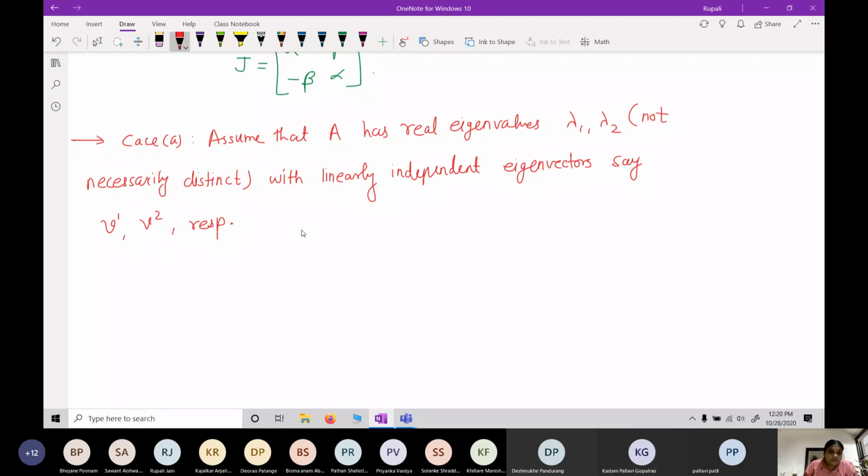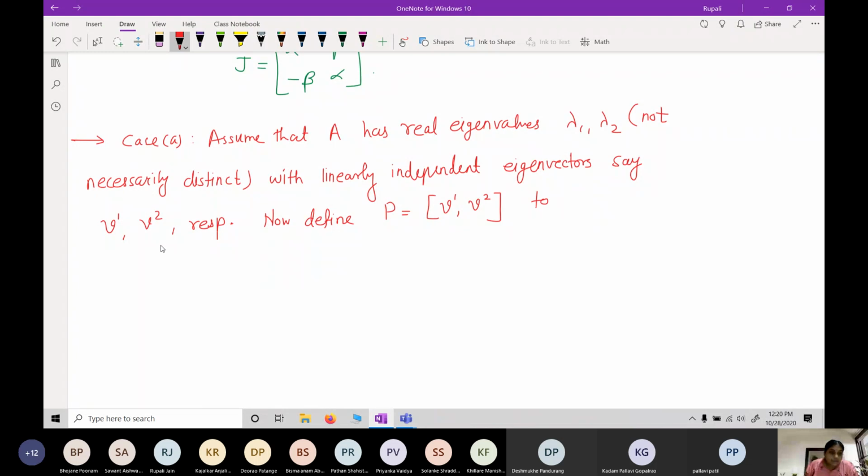Now define matrix P. P is equal to v1 v2.